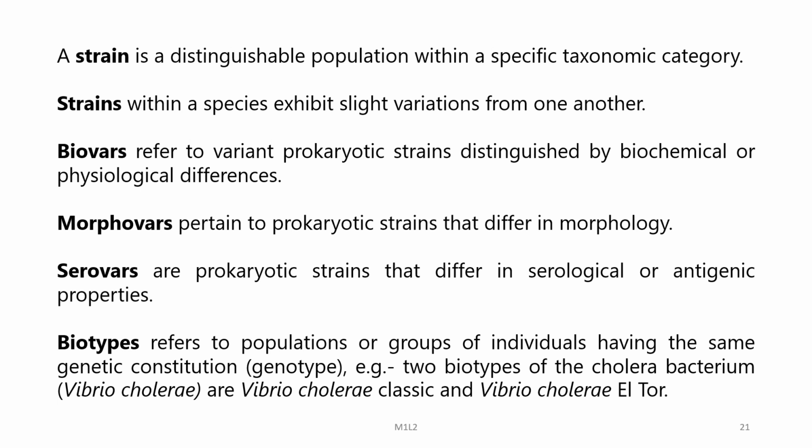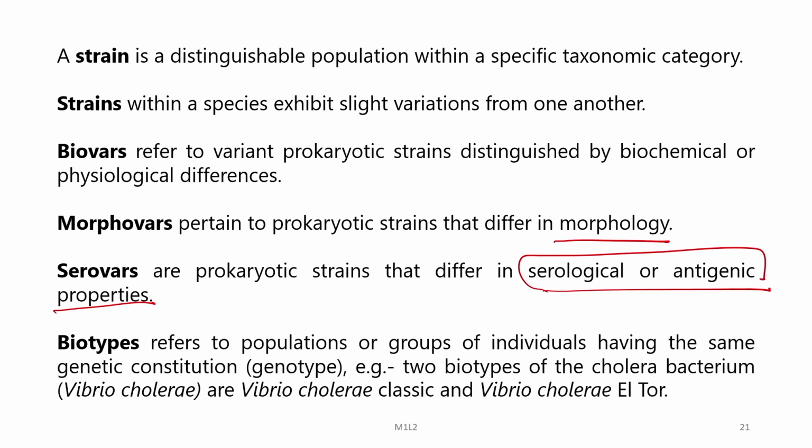Biovars refer to variant prokaryotic strains distinguished by biochemical or physiological differences. Morphovars pertain to prokaryotic strains that differ in morphology. Serovars are prokaryotic strains that differ in serological or antigenic properties. We also sometimes use these as a classification tool.